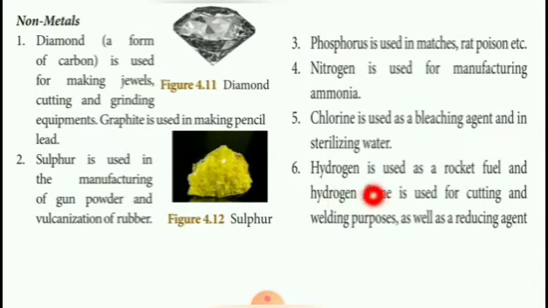Hydrogen. Hydrogen is used as a rocket fuel, and hydrogen flame is used for cutting and welding purposes as well as a reducing agent. Clear, children? These are the uses of non-metals.